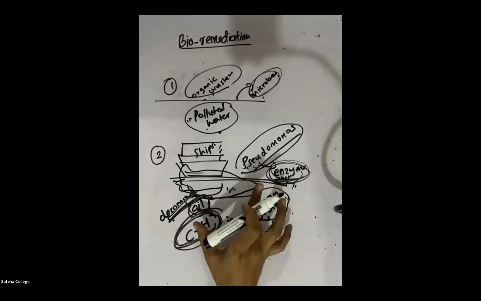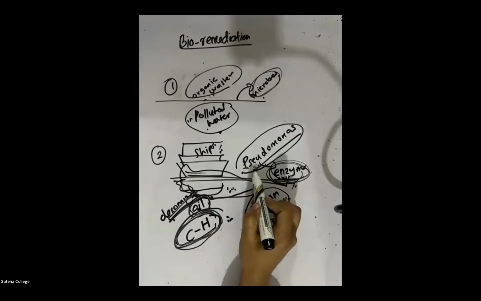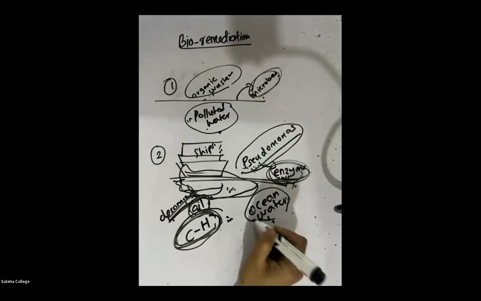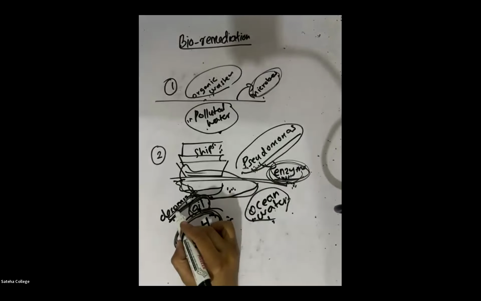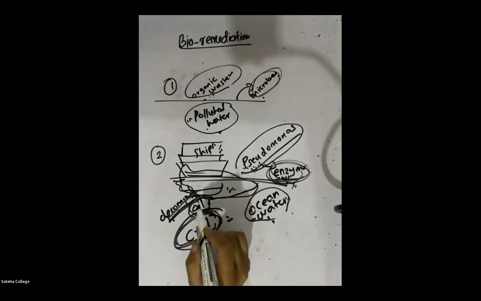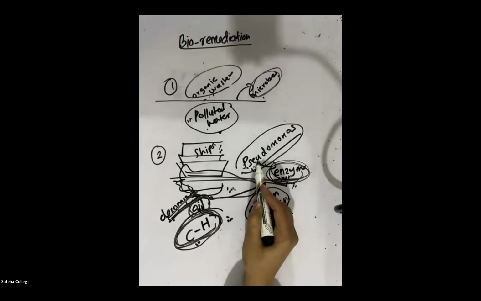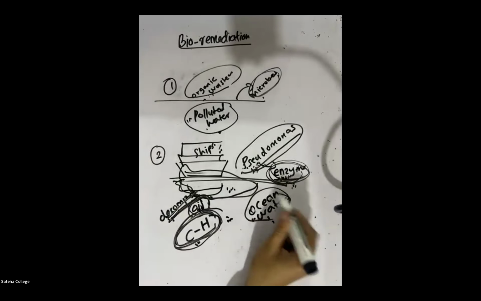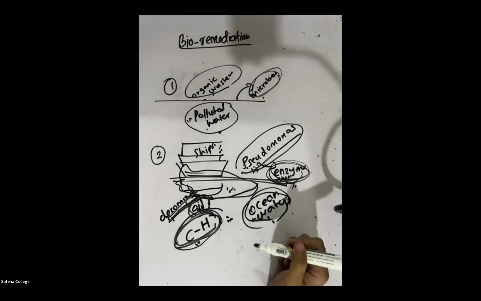So this is basically the second function. Pseudomonas is a bacteria which is released to the ocean water to decompose the oil layer, to decompose the hydrocarbon of the oil. Hydrocarbons in the oil will get decomposed by the enzyme that is produced by Pseudomonas. Is that clear?